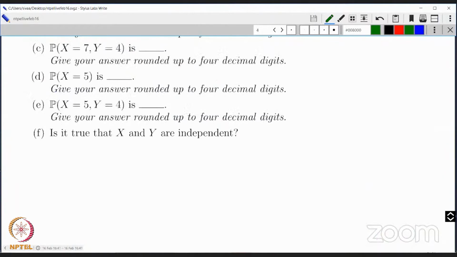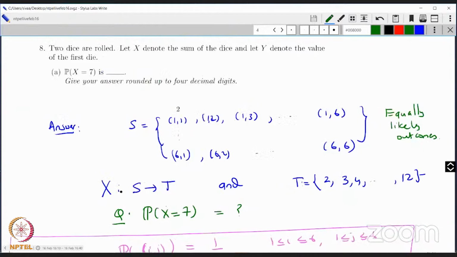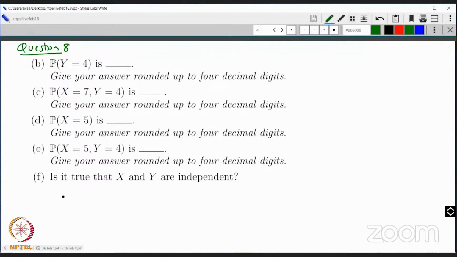What is y? y was the value of the first die, right? So again, the question is the following. Let's do b first. y takes the sample space to a range, let's say u, and u is going to be the value of the first die. So u can be 1, 2, 3, 4, 5, and 6. What is the question asking you? What's the probability y is equal to 4?